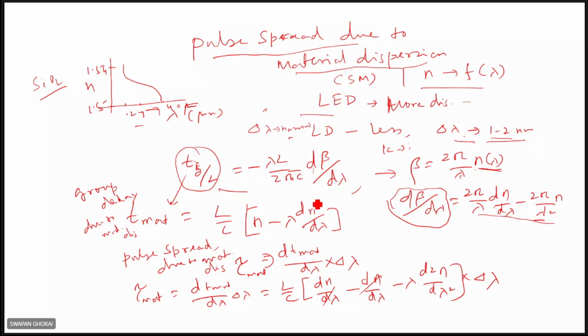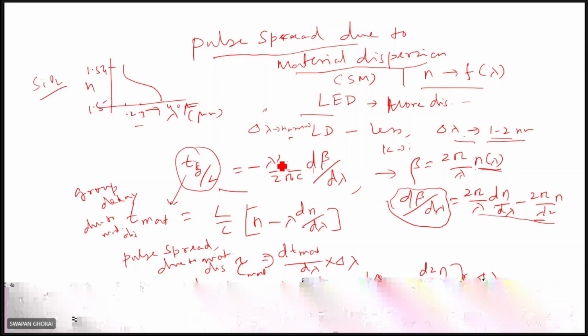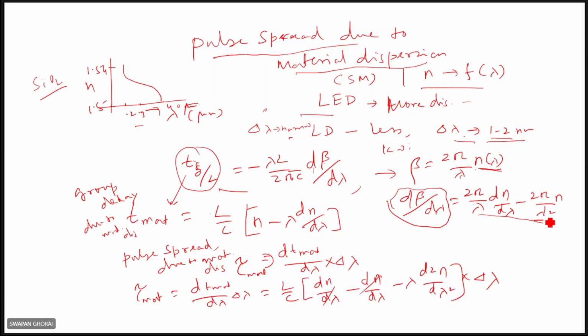So d beta by d lambda will be replaced by these two terms. You see it here after simplification, 2 pi will cancel. One lambda will cancel, and one lambda will be there. If you take lambda square common, then 2 pi n will be there, and here lambda will be in the numerator. That's what it is here.